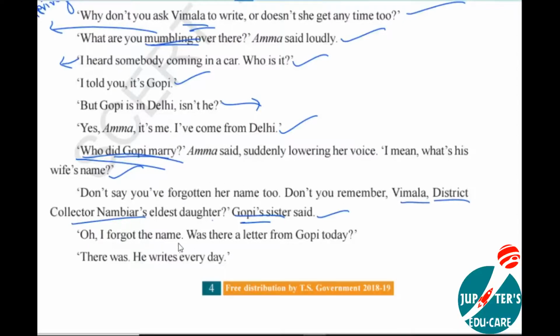Oh, I forgot the name. Was there a letter from Gopi today? There was. He writes every day. See, there was a letter. He writes every day for you, she is saying in a criticizing way. Of course, he is writing daily.